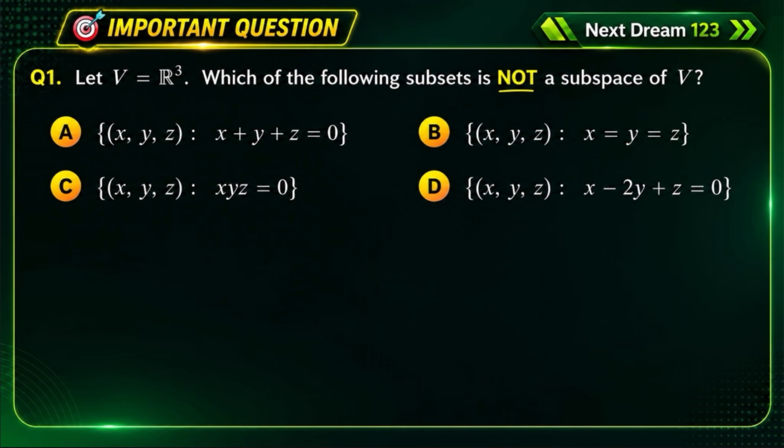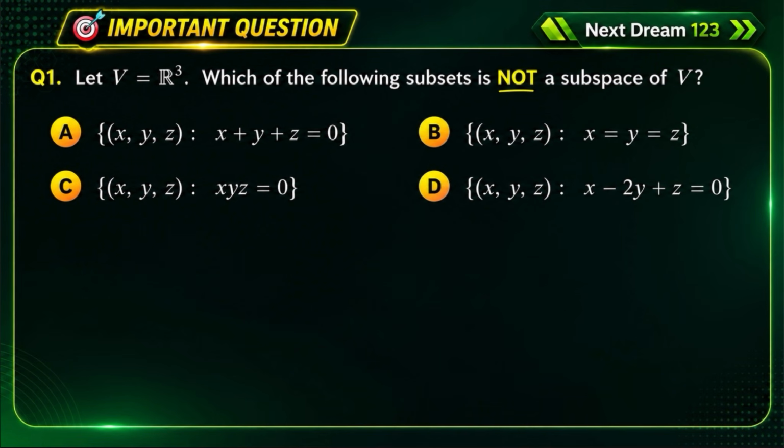Let's start with our first important question. Let V be equal to R3. Which of the following subsets is not a subspace of V? Okay, here the vector space R3 is given. We have to find the subset which is not a subspace of the vector space V.